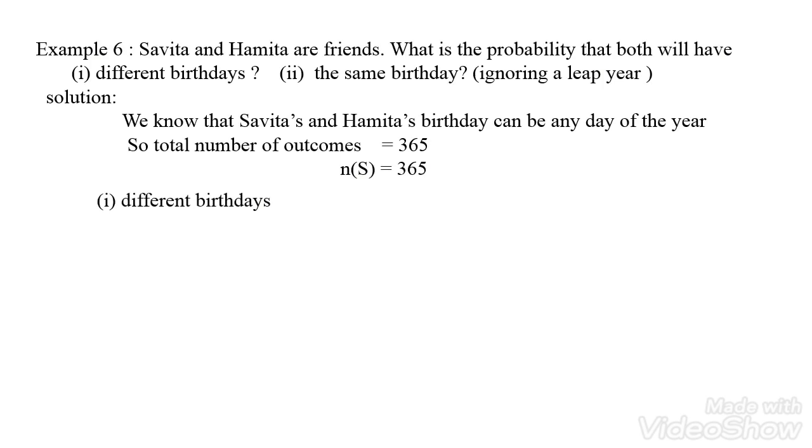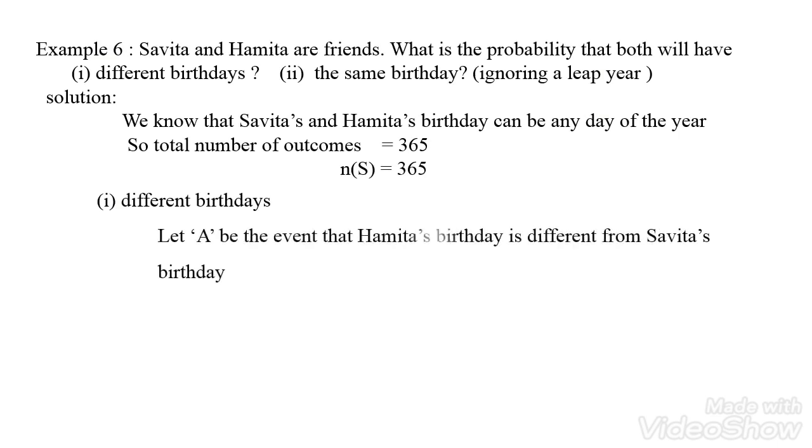So both of their birthdays are not on the same day. What are the possibilities? We subtract 365 minus 1, so we have 364 days. It may be any one of those 364 days. So n of A is equal to 364. That is the favorable outcomes.